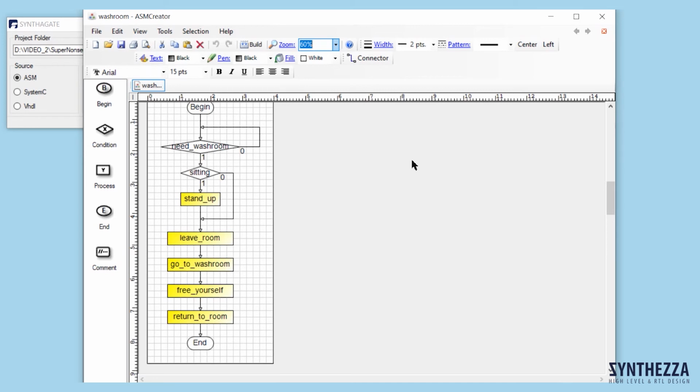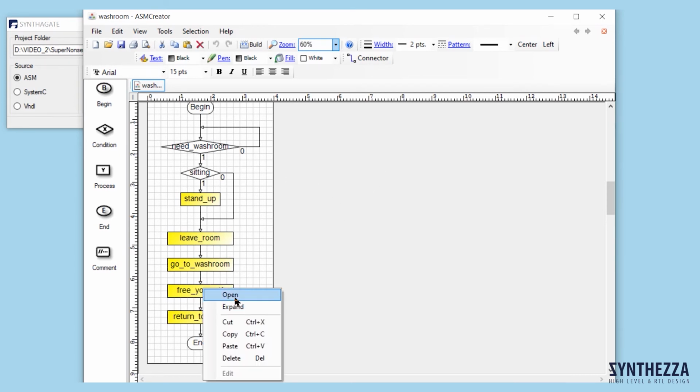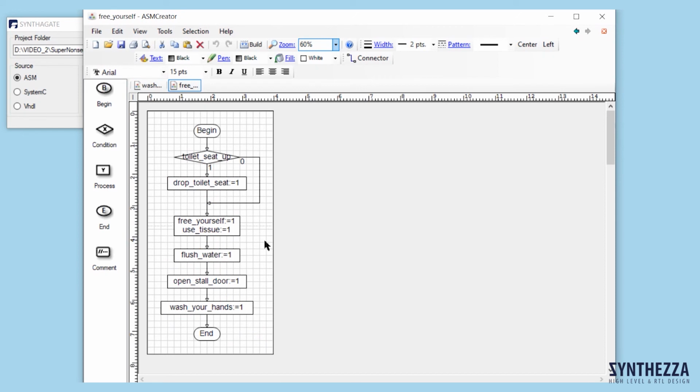Then he must enter the washroom, go into the stall, open it, enter, relieve himself, use toilet paper, flush the toilet, wash his hands and return to his room. And we can open each sub-ASM, for example, for yourself. I think you understand what he must do.